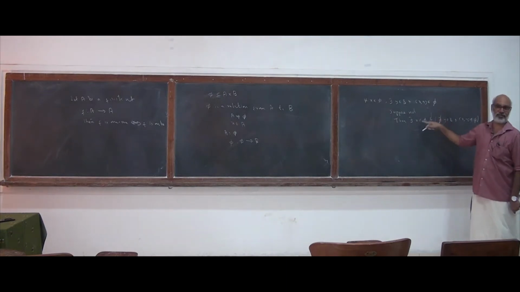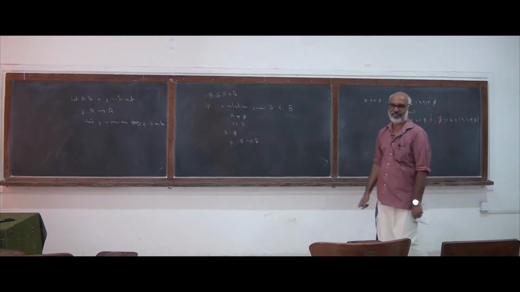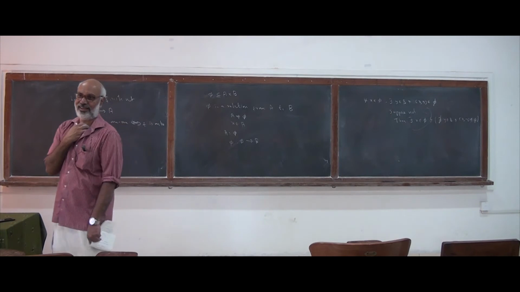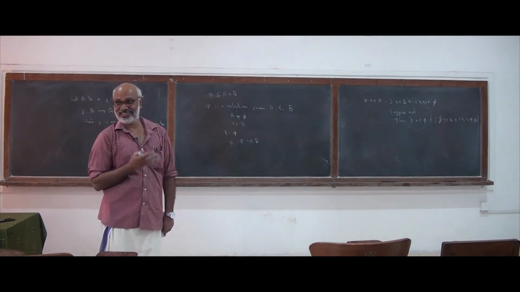This cannot happen because the empty set cannot contain any element. So every element of phi satisfies this condition.